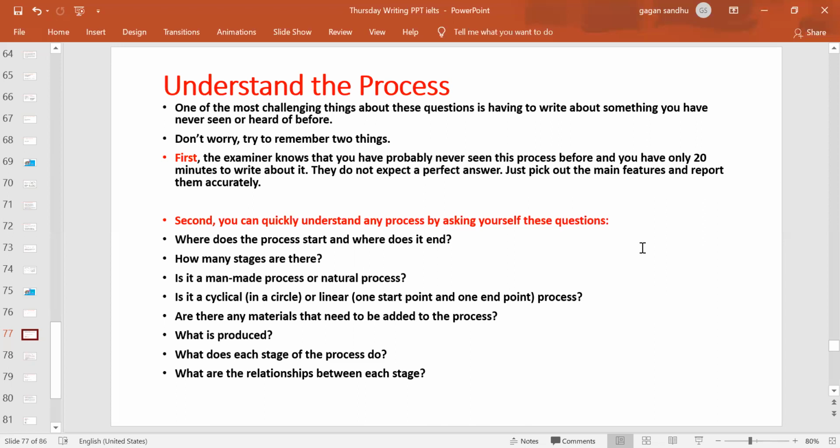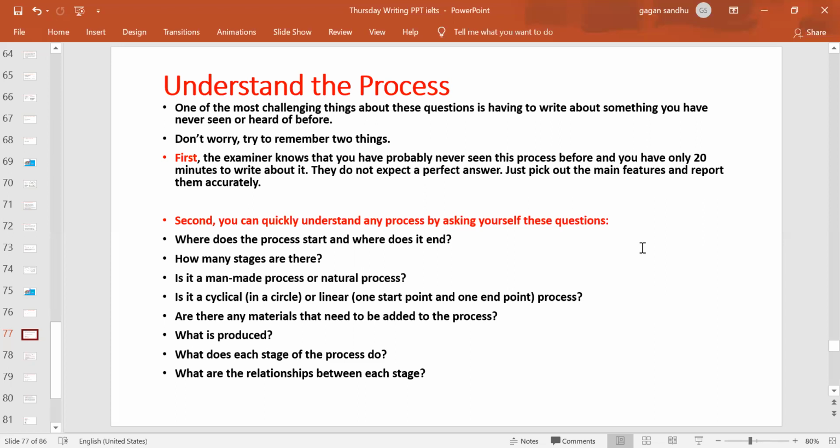What is produced? At every stage, what we get, refined powder here, right? What does each stage of the process do? So maybe the next one is a decompressor. So what is the process taking place there? Definitely from the word decompressor I got to know that the powder is decompressed, right? So I have to understand that additional information from the word mentioned in the stage.